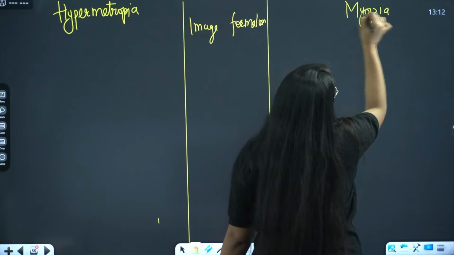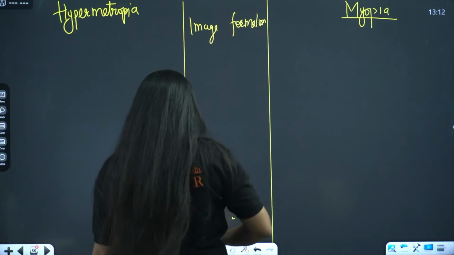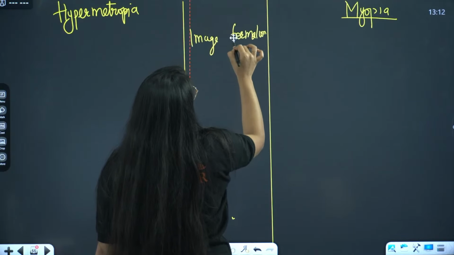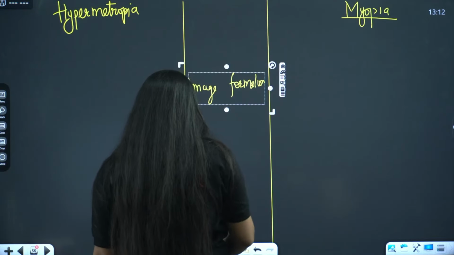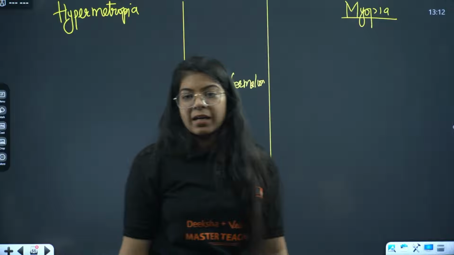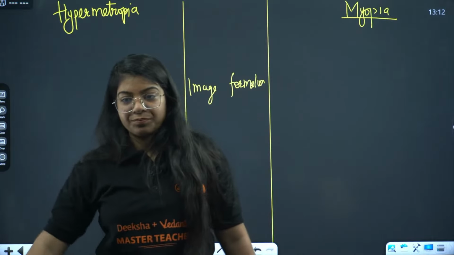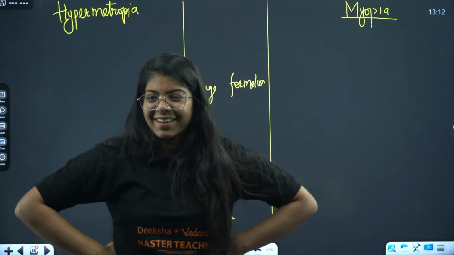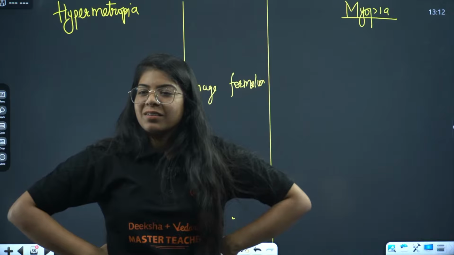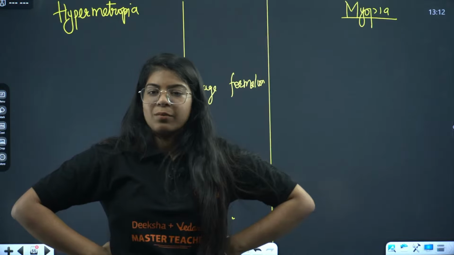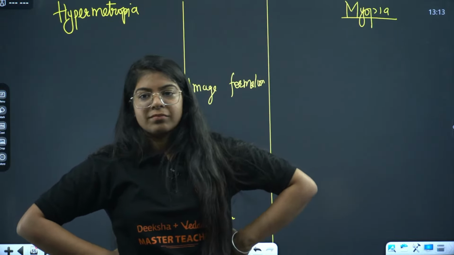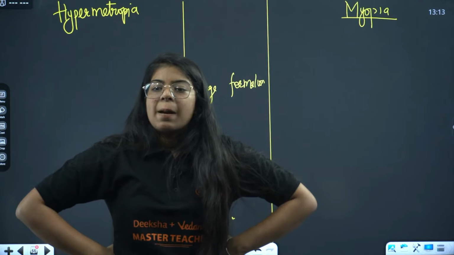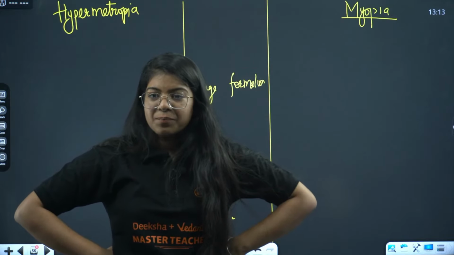And this is myopia. In hypermetropia, where is the image formed? On the retina, behind the retina, or in front of the retina? Let me know. Ma'am, bifocal length. Yes, I will draw the diagram of focal length. Don't worry.